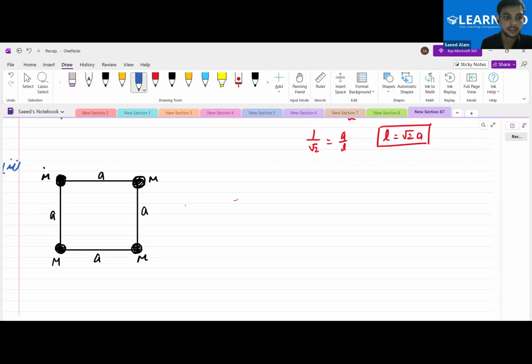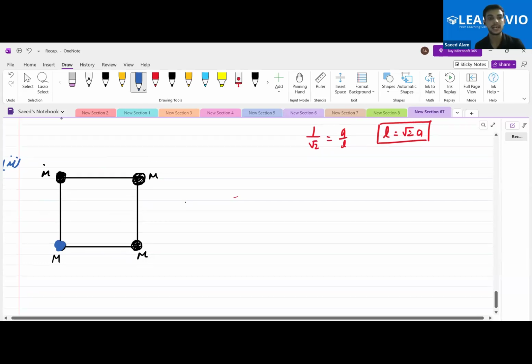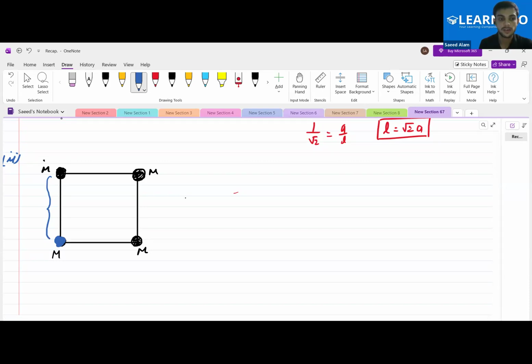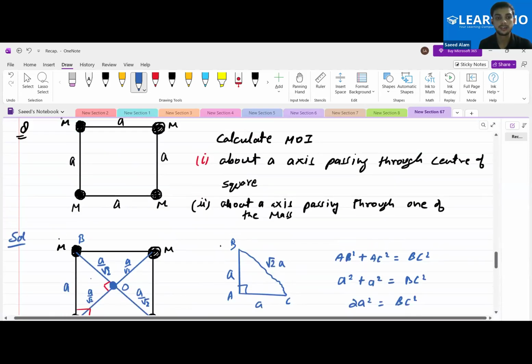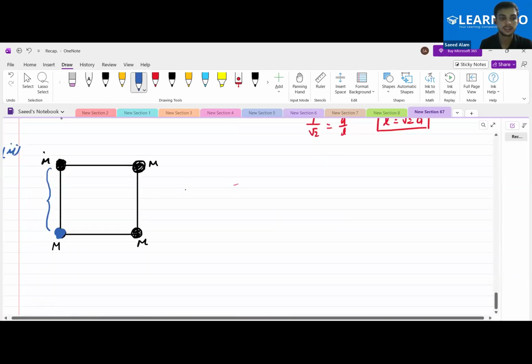The second part here. This time our axis is going to pass through this mass. We are assuming this mass; you can take any mass, you'll get the same answer. So Aman, tell me, what is this distance actually equal to? What is the side of this square? Oh, A. So you'll get this A.